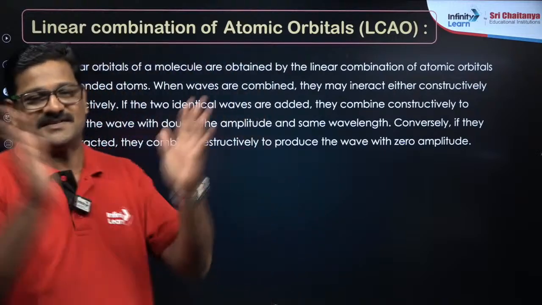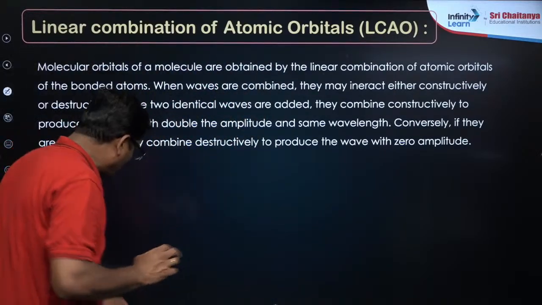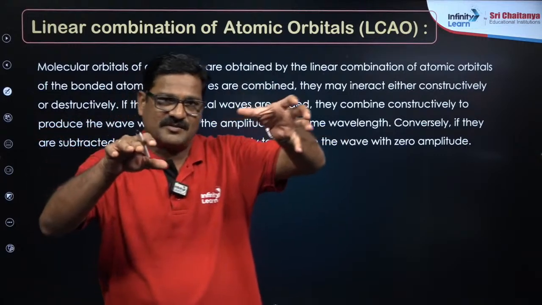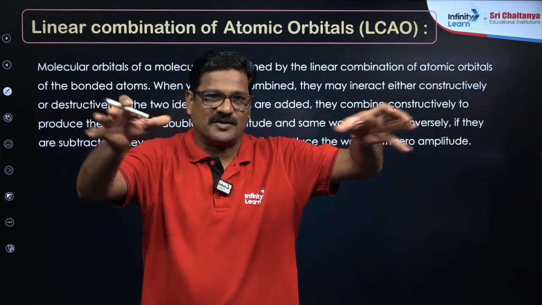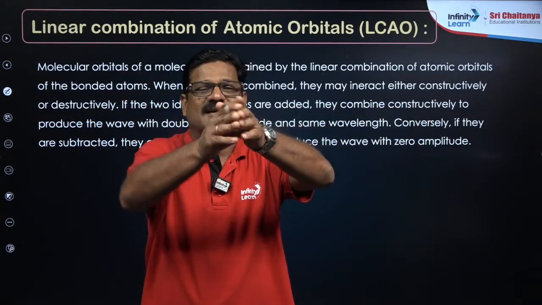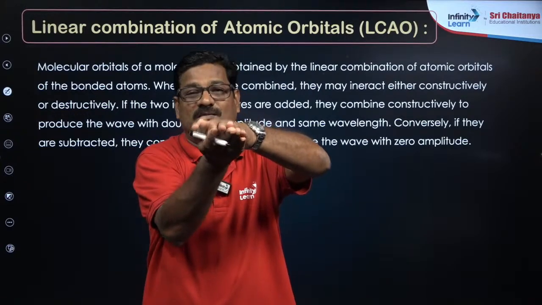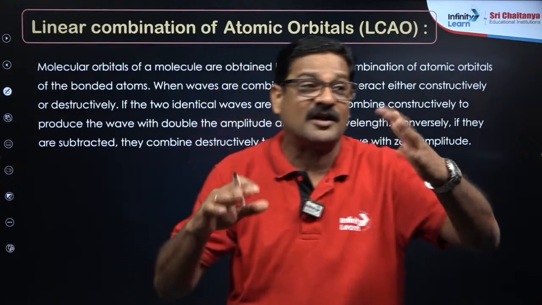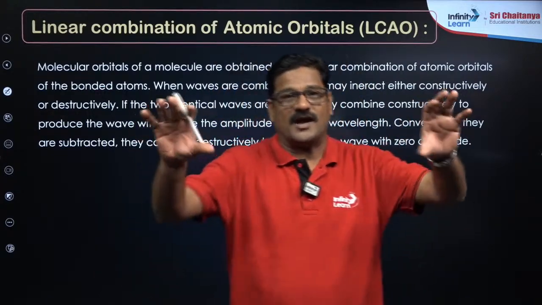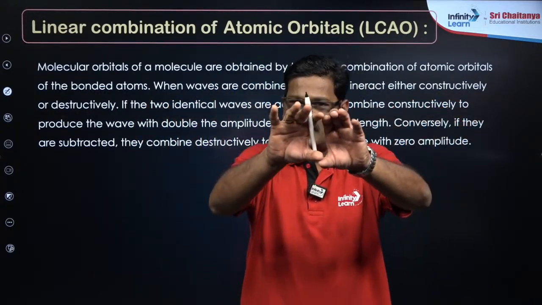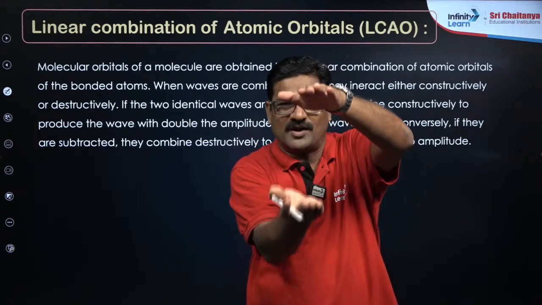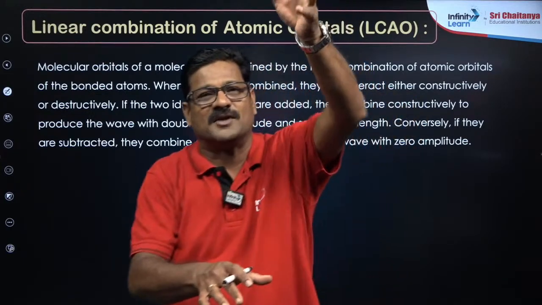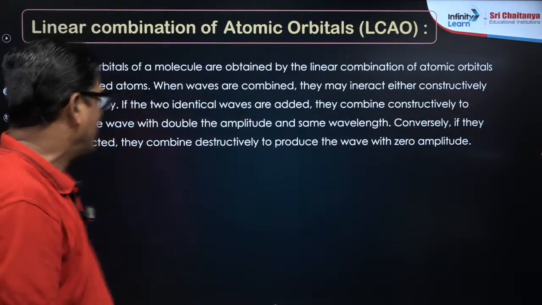Atomic orbitals with similar energy combine. This is an atomic orbital, this is an atomic orbital, they combine and give rise to molecular orbitals. The number of atomic orbitals that combine equals the number of molecular orbitals formed. So when atomic orbitals with similar energy combine, the lower energy orbital forms one molecular orbital and the higher energy orbital forms another molecular orbital.